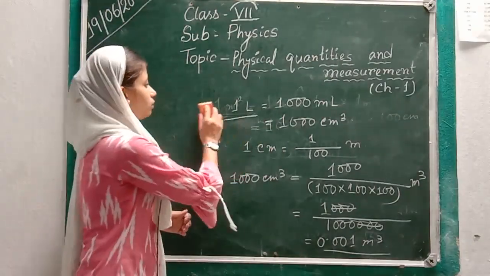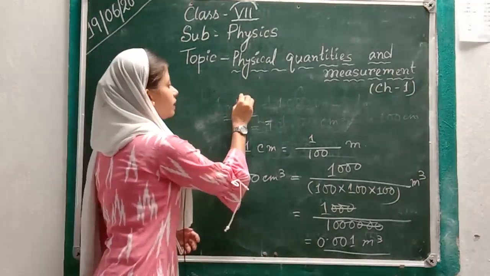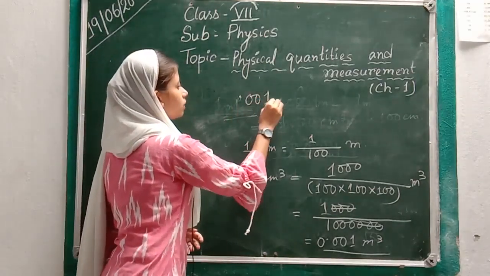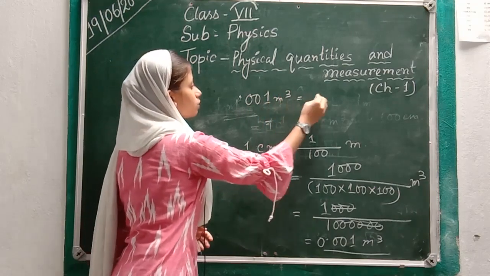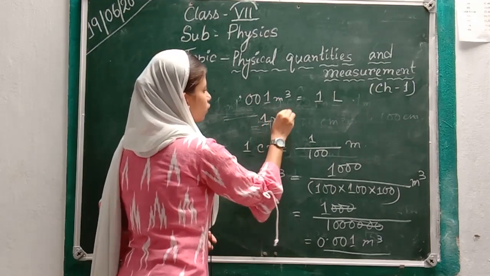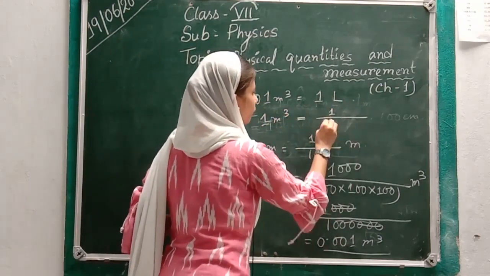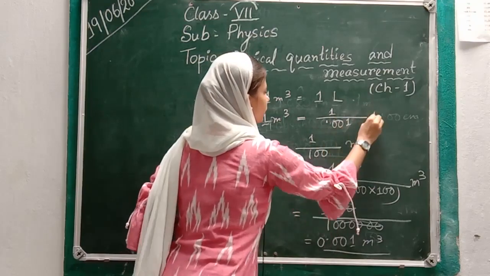Okay, now if 0.001 meter cube is equal to 1 liter, so 1 meter cube is equal to 1 divided by 0.001 liter.